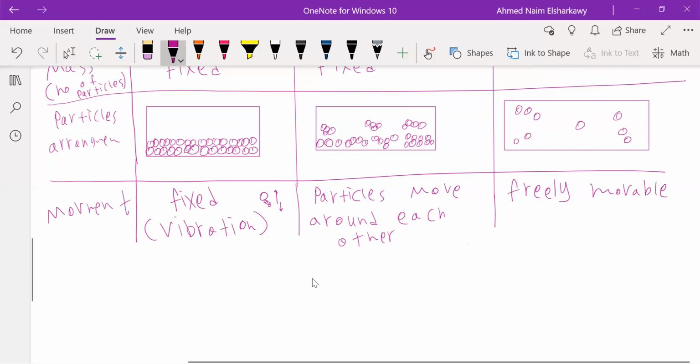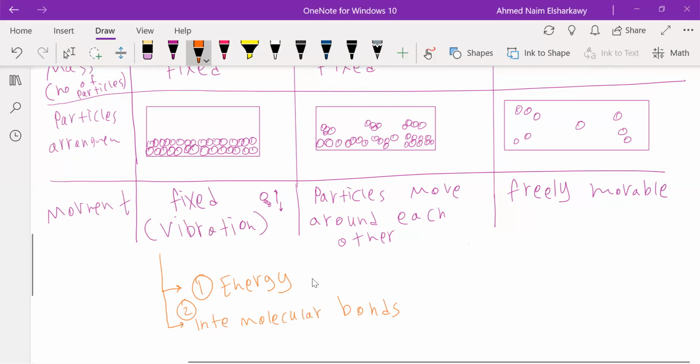So if we talk about movement, because this is very important, we can say that movement depends on two things. Number one, the amount of energy the particles have, and number two is intermolecular forces or intermolecular bonds. To give an example, in the case of solid, the solid has lower energy, so particles don't have a lot of energy, and in the same way, the bonds between them are so strong. So this is why they can't break easily and they can't move. So this is why it is solid.